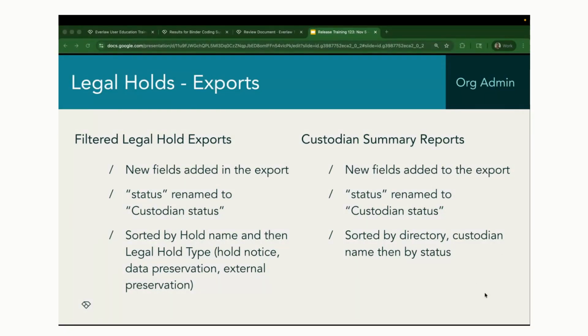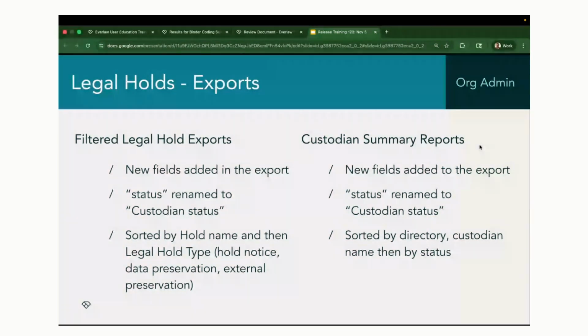And we've also updated how they're sorted. So there's a little bit more information in how these hold notices are sorted. First, for a filtered legal hold export, we will sort them by the hold name and then the legal hold type. And then for the custodian summary report, those will be sorted by the directory that they're coming from, and then the custodian name, and then finally by that status. So a few updates there in the exports.